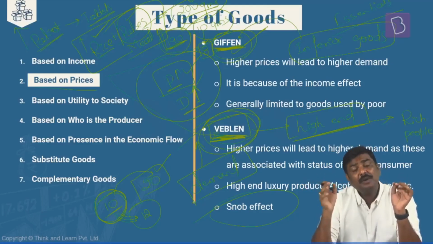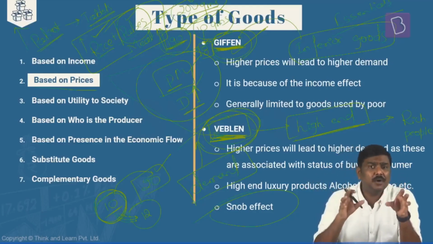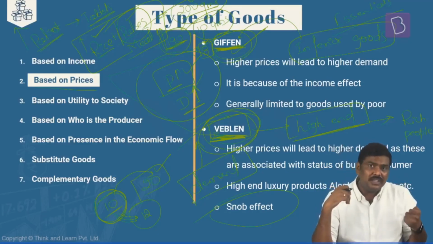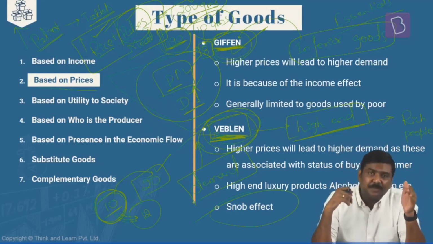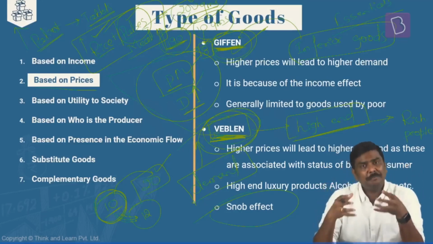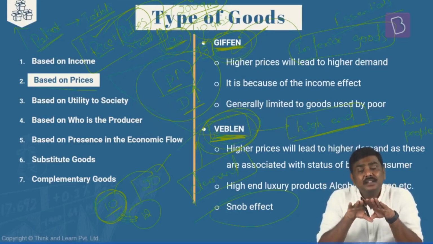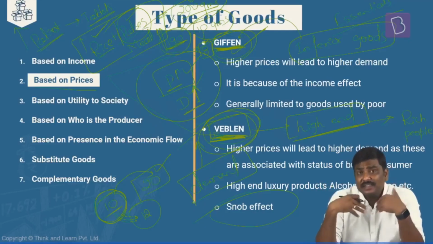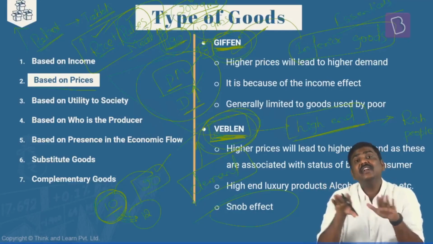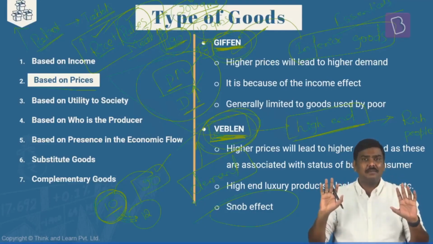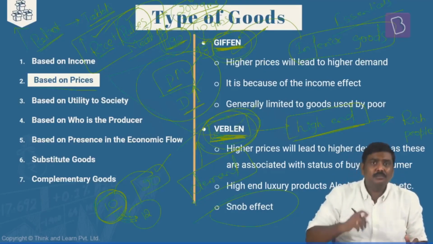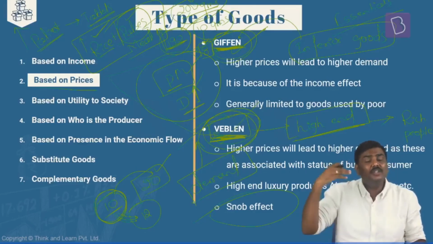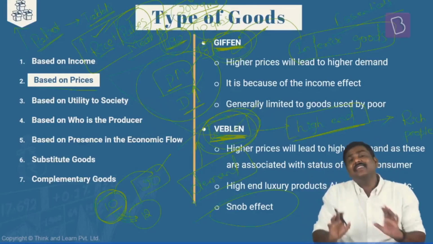That is, the rich people demand a huge amount of these particular products because they know that the poor people cannot afford them, hence they cannot purchase these commodities, so we will be purchasing them and it will provide us a certain social status in the economy. In society, by acquiring these particular assets, a certain status is provided to these buyers in the market. That is the reason more and more of such goods are demanded when the prices of these goods tend to increase in the market.